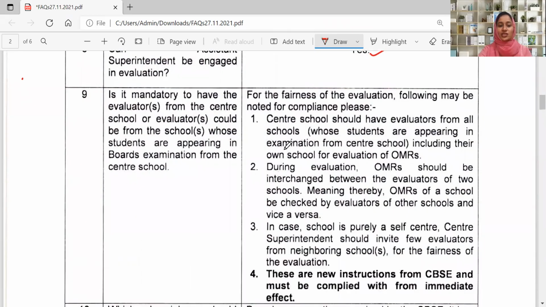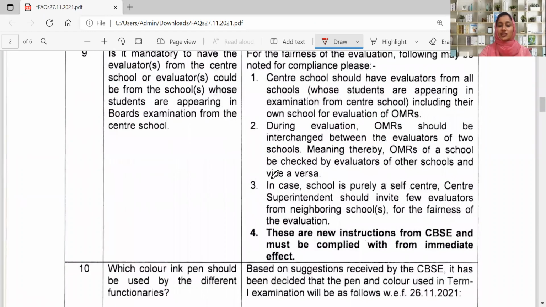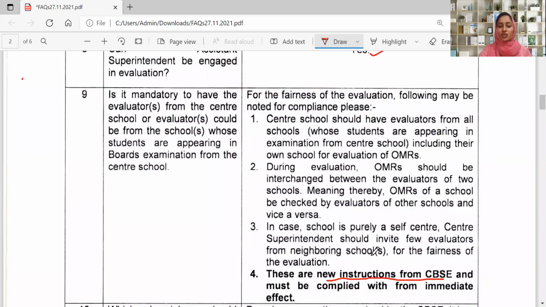The next question is, is it mandatory to have evaluators from the center school, or could evaluators be from the schools whose students are appearing in board examination at the center school? These are the new instructions. Note down, these are the new instructions given by the CBSE board, which have to be brought into immediate effect. So note down, this is very important.